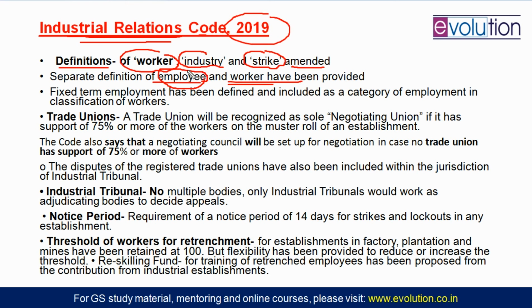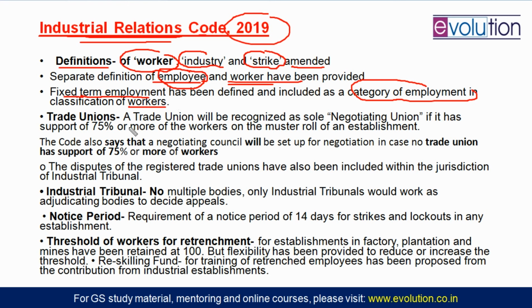Because with changing times, we need hiring for a short period also, not permanent employment. That will bring ease of doing business. So for that, the government has come with fixed term employment, a kind of contract employment only. Fixed term, not permanent, not lifelong. So fixed term employment is also included as a category of employment in the classification of workers. This will bring ease of doing business. How? This is a very negative thing, but fixed term employment means once the work is over, the company will expel you, and that is why the ease of doing business will come. That is how the competitiveness in the market will come.